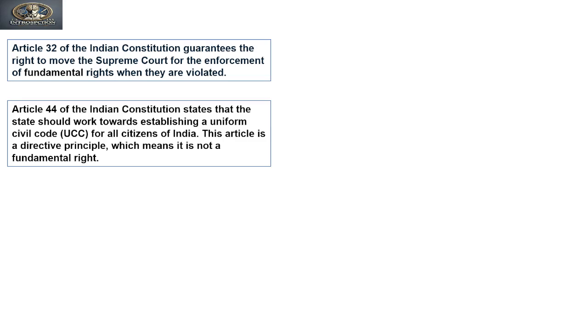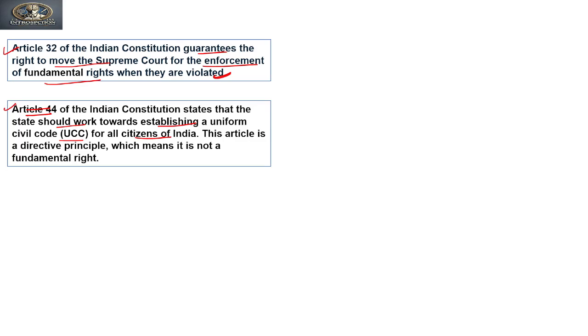And next, Article 32 of the Constitution guarantees the right to move the Supreme Court for enforcement of fundamental rights when they are violated. And the last option, Article 44 of the Indian Constitution, states that the state should work towards establishing a uniform civil code for all citizens of India.